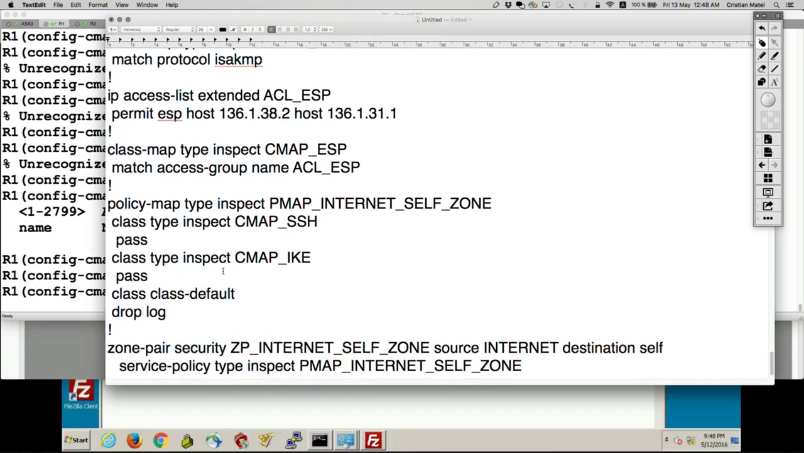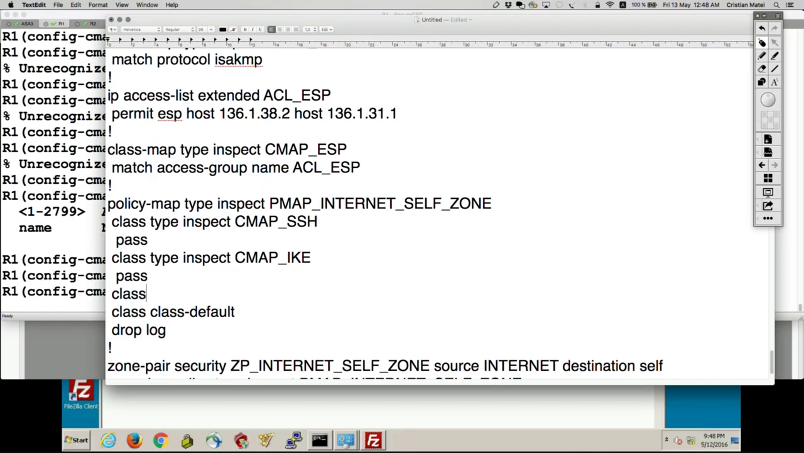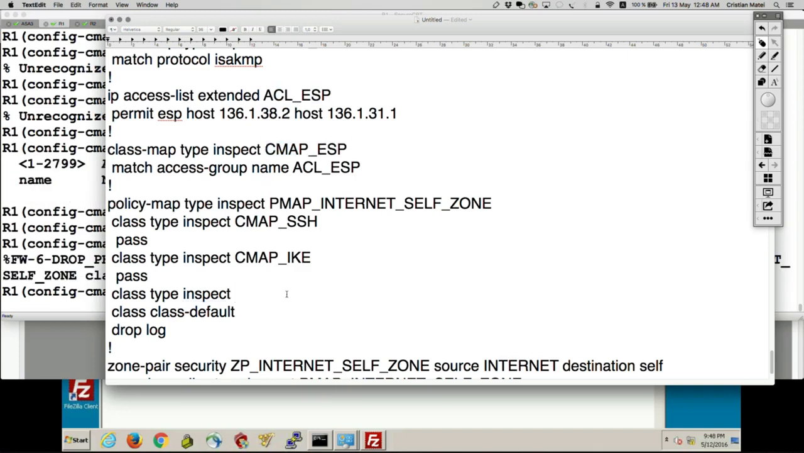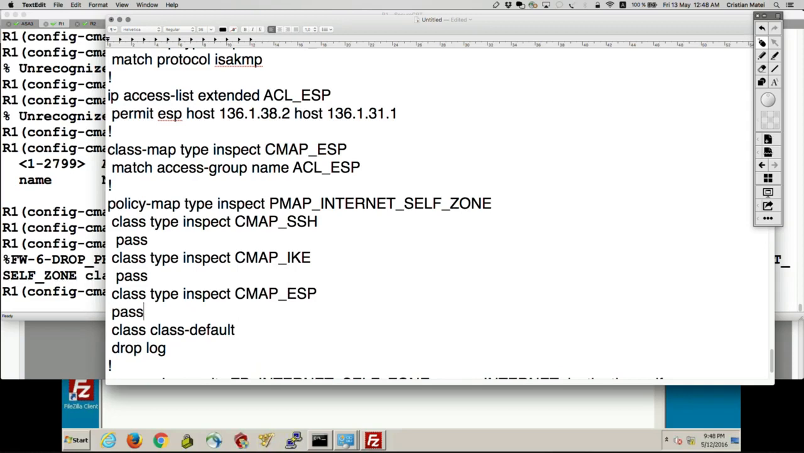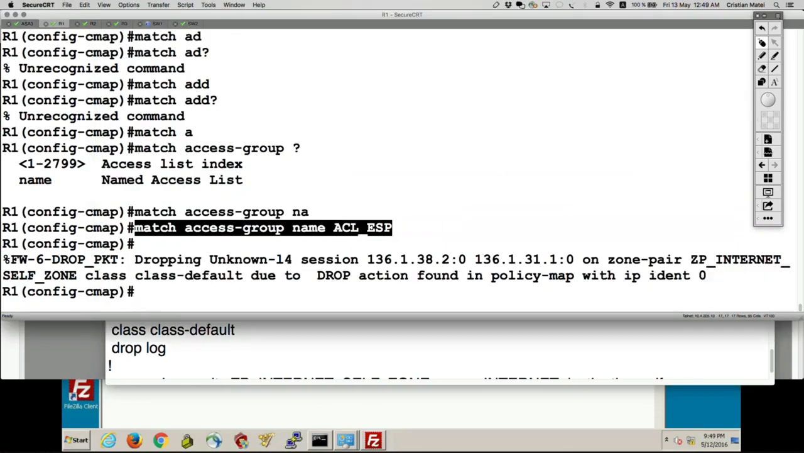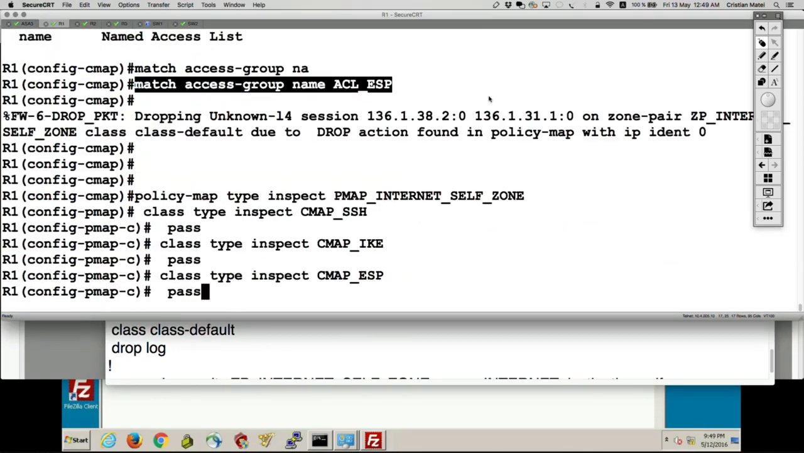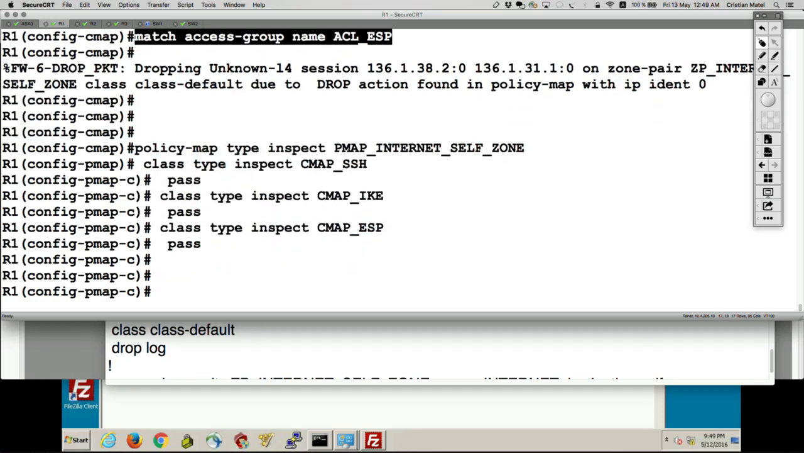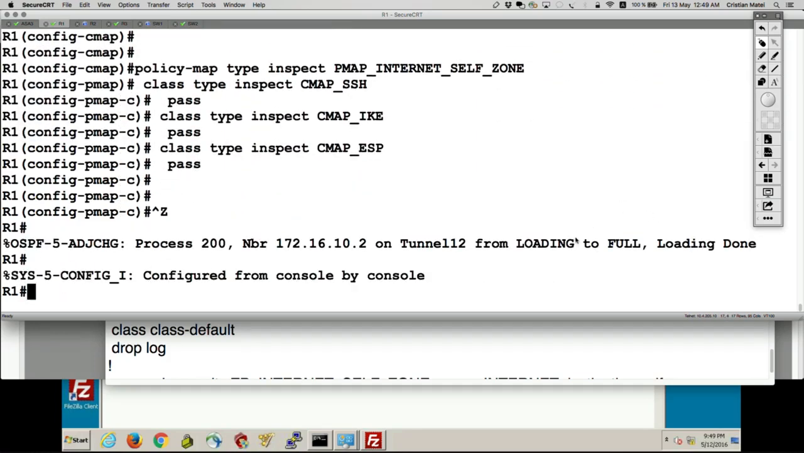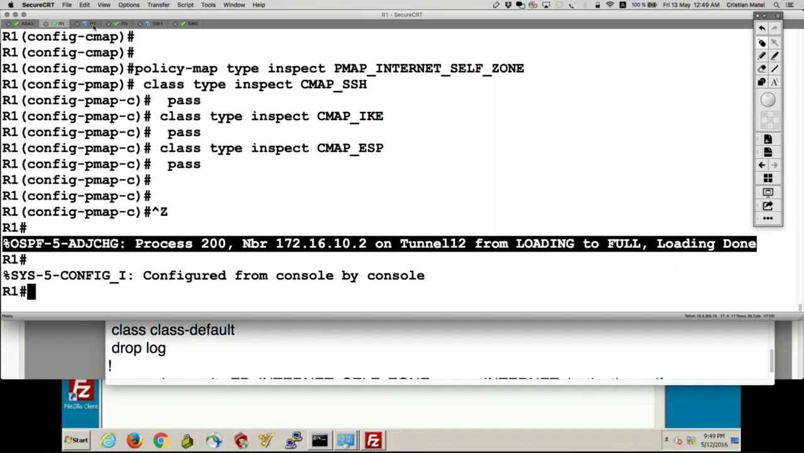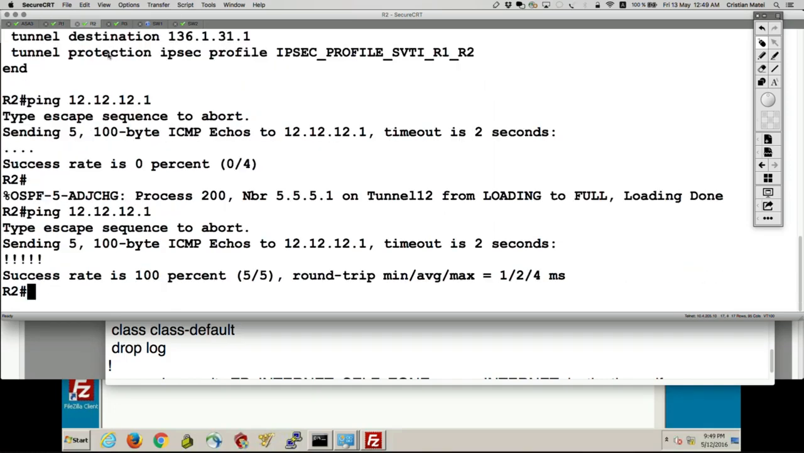And then I go under my policy map and say for the class map of type inspect, where I'm matching on ESP traffic, I want to pass it as well. I want to make sure that inbound ESP from router 2 to router 1 is being allowed. This is going to allow also the data plane traffic to work to the IPsec tunnel. And there we go, OSPF also worked. Now going on router 2, I should be able to ping router 1 at the tunnel level. And there we go.